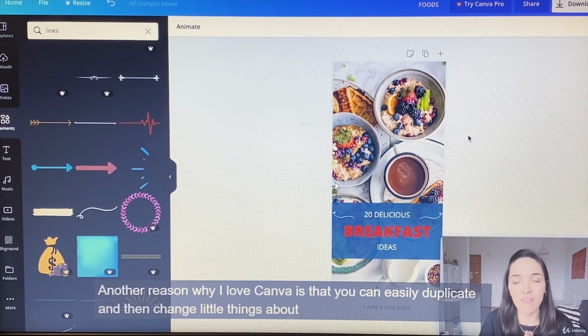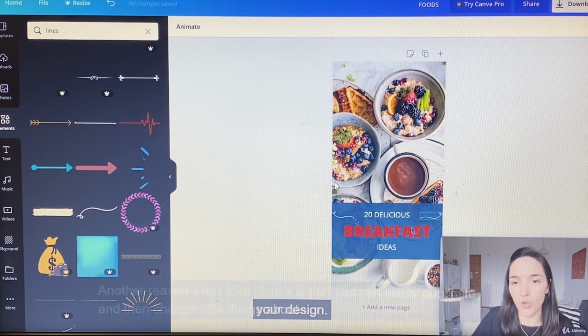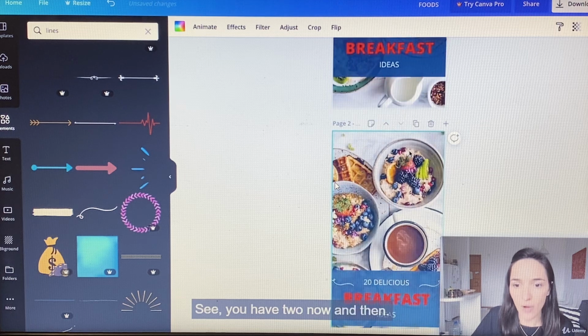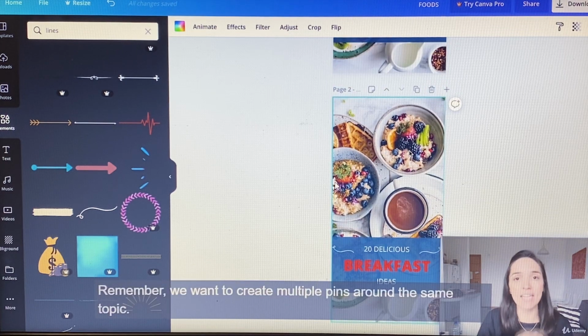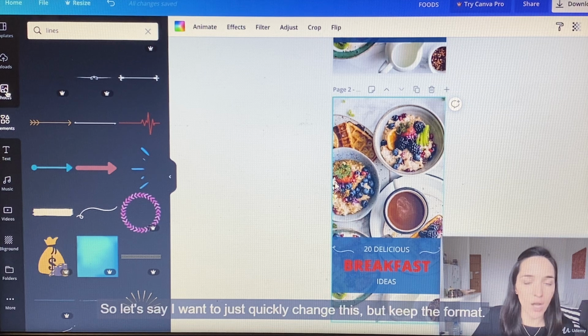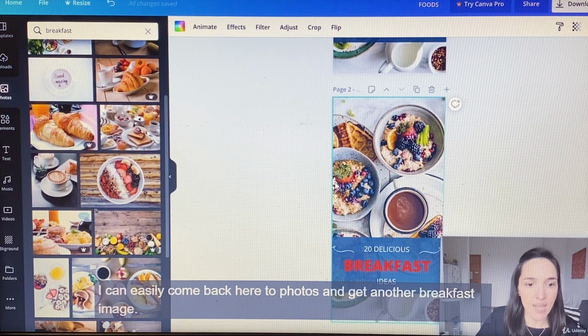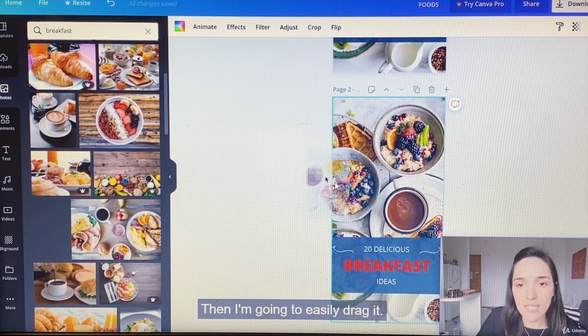Another reason why I love Canva is that you can easily duplicate and then change little things about your design. So you can just click here, copy page. See, you have two now. And then remember, we want to create multiple pins around the same topic. So let's say I want to just quickly change this, but keep the format. I can easily come back here to photos and get another breakfast image. There you go. Then I'm going to easily drag it.